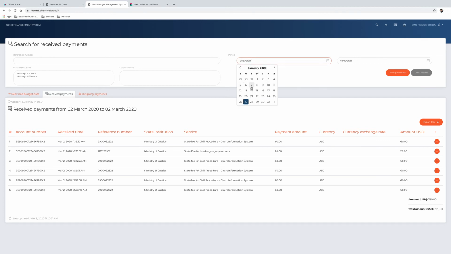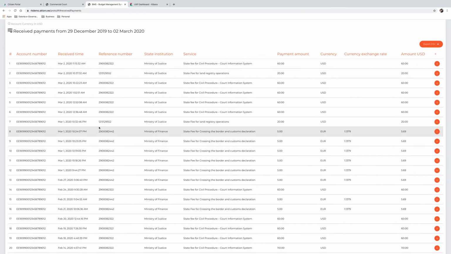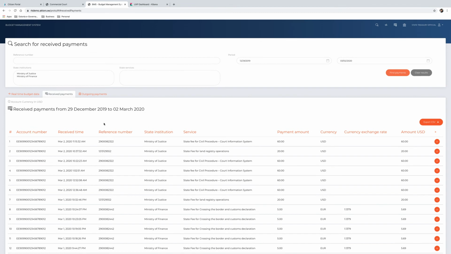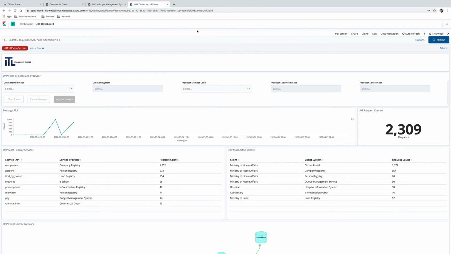To expand on the theme of interoperability, throughout the demonstrations we have seen different information being exchanged, such as company and shareholder information from the business registry and personal information from the population registry. The secure and efficient exchange of information between these systems is managed by the interoperability platform, which enables the different services to work in a distributed and yet unified manner.